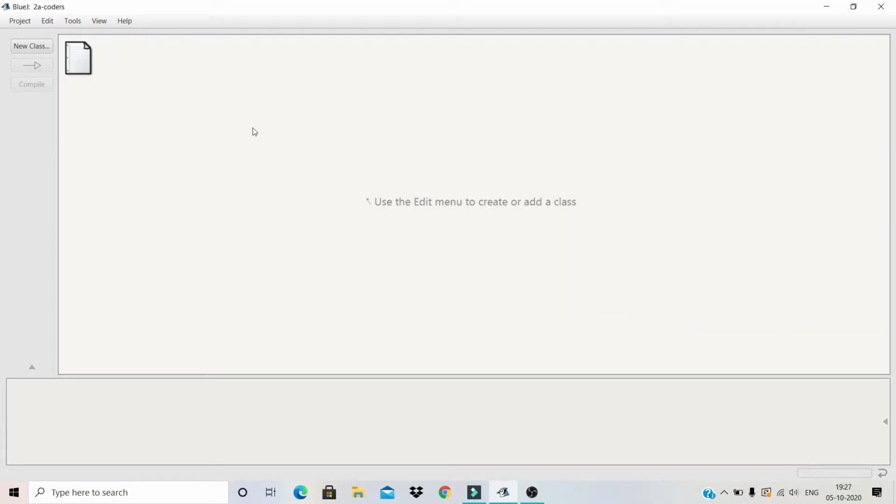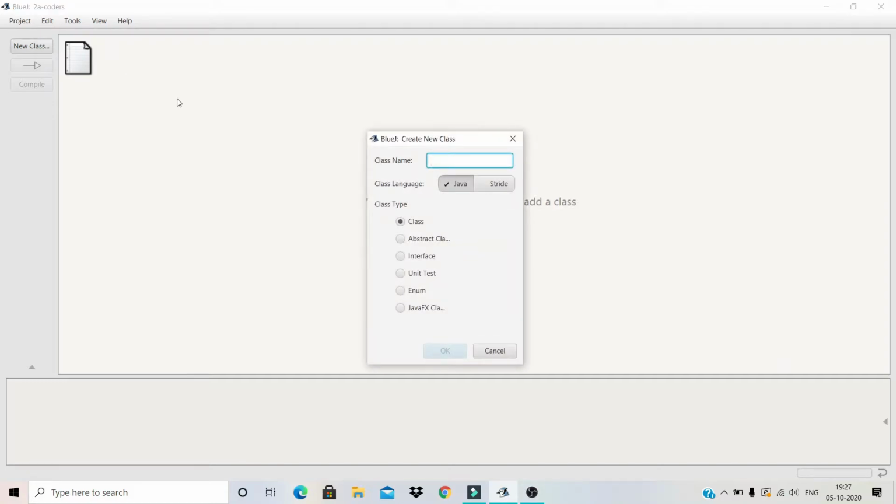The next thing you want to do is click on new class. So what is a class? Simply, a class is a blueprint to write Java programs. That is also a very good definition for beginners. We will write the class name as code, simple code.